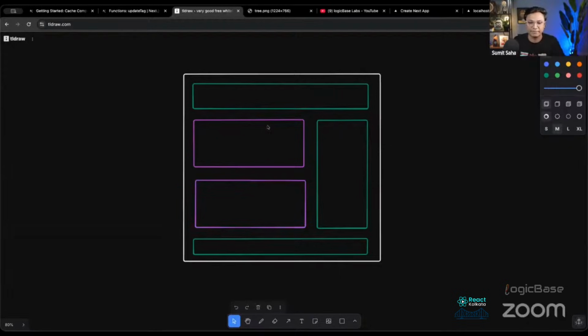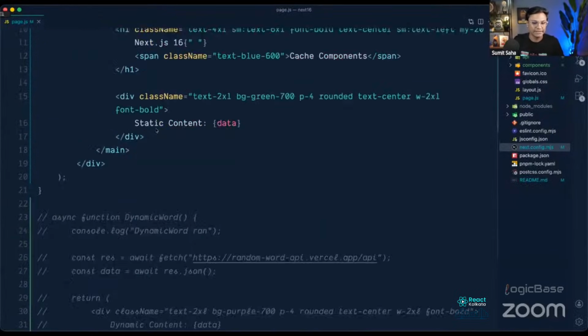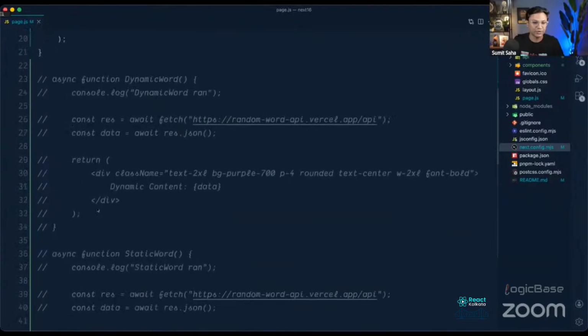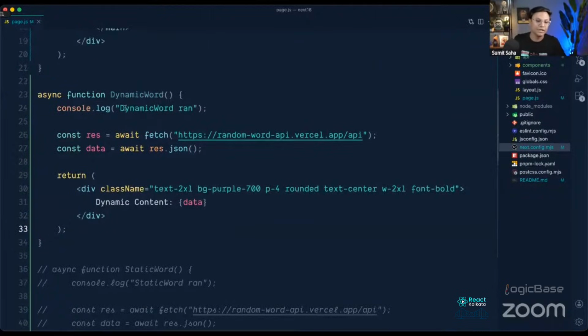So consider this page. This is a component, this is a component, this is a component. So I want to mark these green components as static and these purple ones as dynamic. So for that, we will just create a function. I have already written that so that I can explain faster. So this is the dynamic word function.